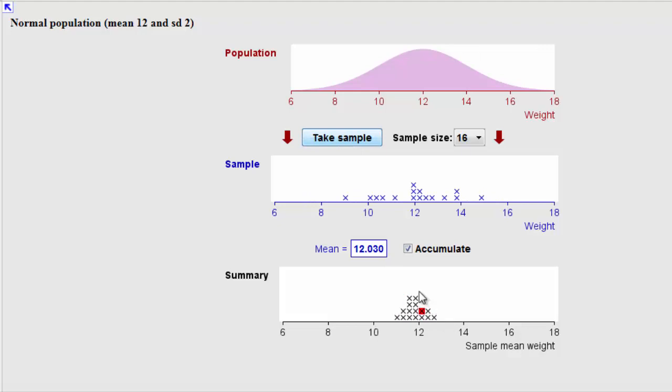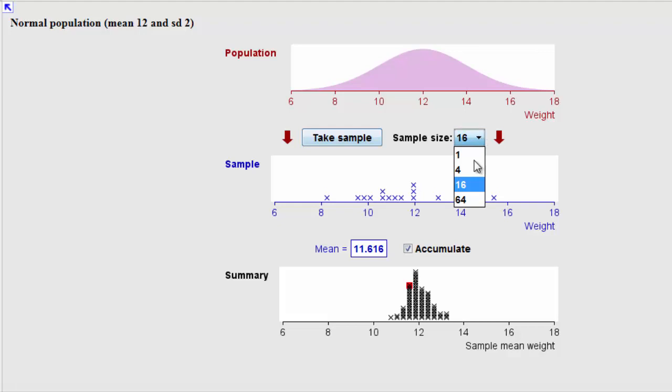You can see it's starting to have that bell-shaped curve, much like the population distribution that we're sampling from. So let me just run this for a while now, and it'll zoom along. And so I think it's pretty clear that if I run this for long enough, ultimately it's going to generate some sort of bell-shaped curve. The other important thing to notice about this is the shape, okay? So the shape of the distribution is much tighter than up here for the population.